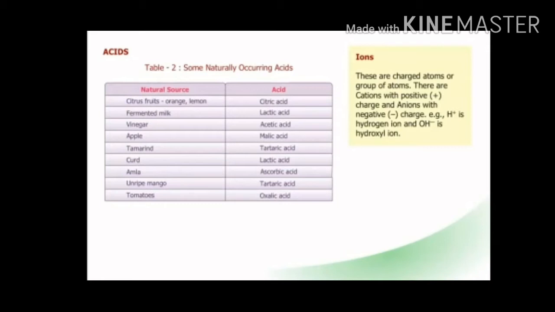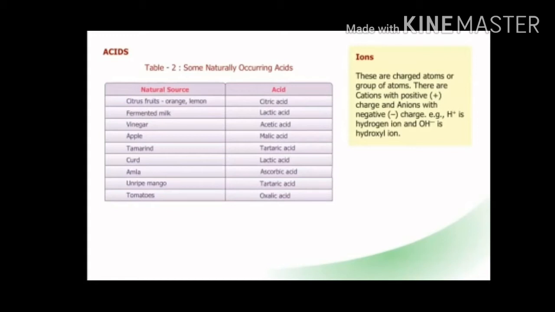Now, children, ions. Ions are the charged atoms or group of atoms. The atoms or group of atoms carrying a charge are known as ions. And the ions are of two types, cations and anions. Positively charged ions are called cations, and negatively charged ions are called anions. For example, hydrogen is a cation and